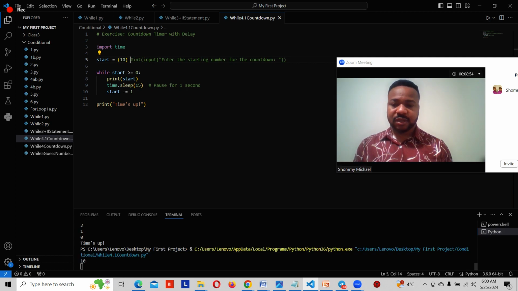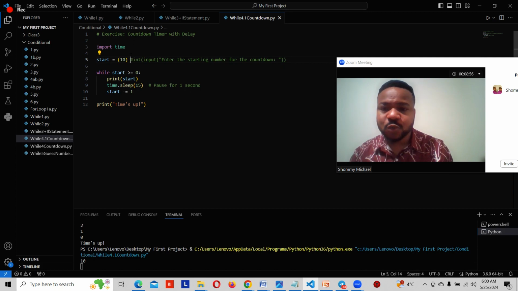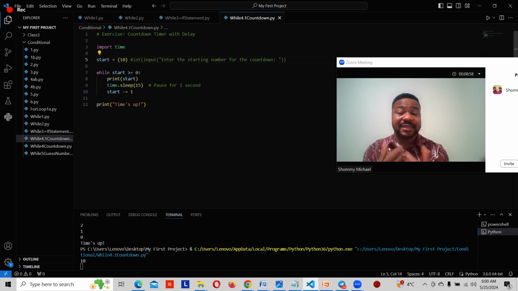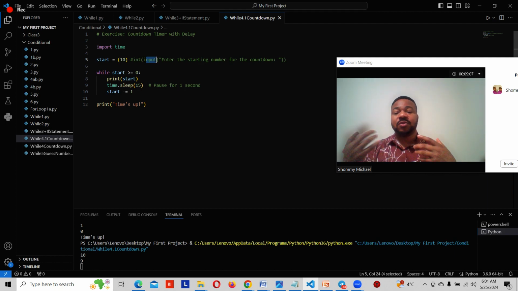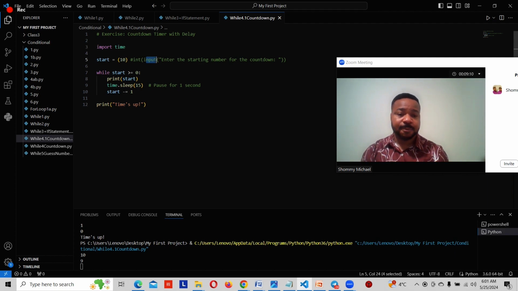Do you see? It just said 10, right? So it didn't prompt us to enter any number. It didn't prompt us because of this input function. It's what always prompts us to enter a number.